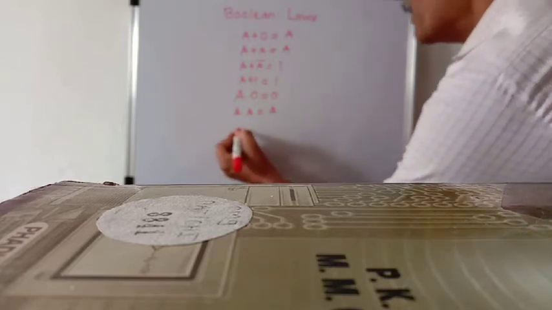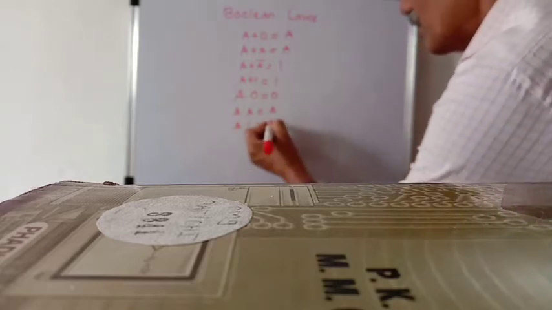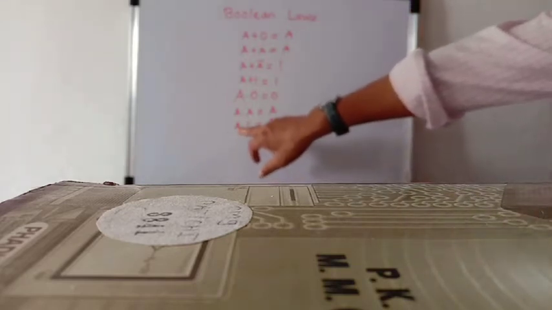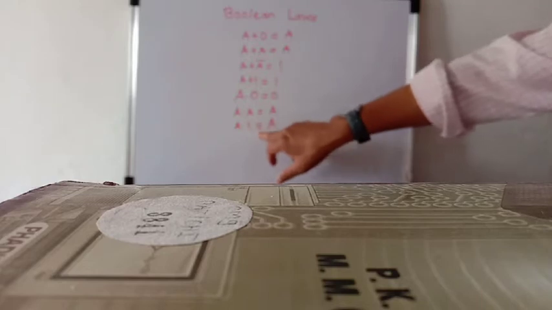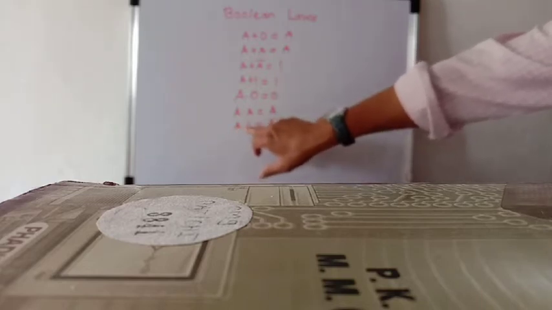A into 1 is equal to A. Because if A is equal to 1, 1 into 1 is equal to 1. If A is equal to 0, then 0 into 1 is equal to 0. Therefore, A into 1 is equal to A.